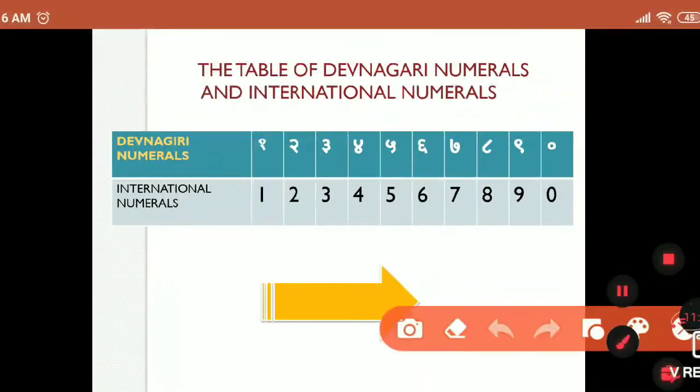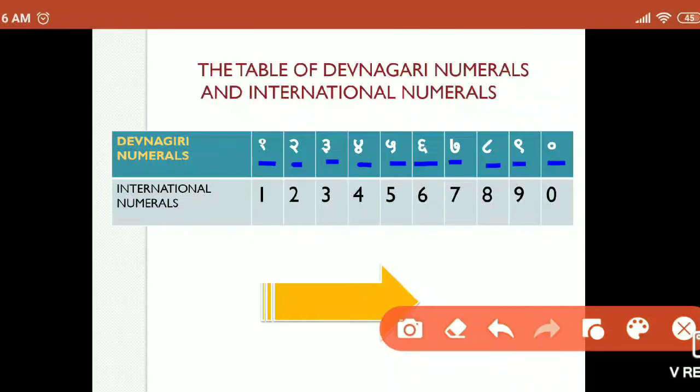Okay, and these numerals inside, what is written here in Marathi, how are we writing 1? In Marathi we say 1, 2, 3, 4, 5, 6, 7, 8, 9, 10, 0. Then these are the only numbers there. In the international numerals, Ek is written as 1. Here it is written Ek, 1. Don, here it is written 2.